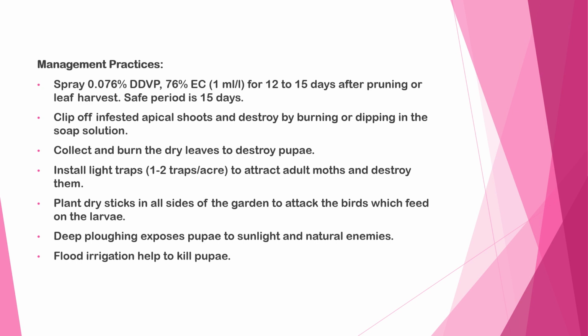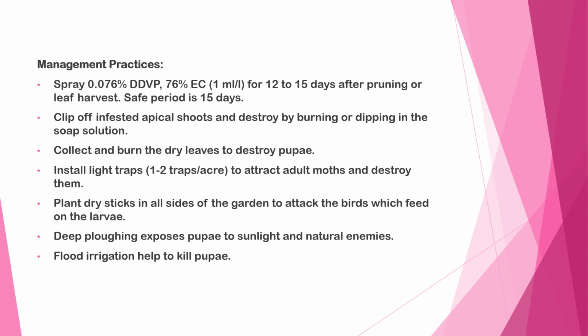Management practices: spray 0.076% DDVP 76% EC, 1 ml per liter, 12 to 15 days after pruning or leaf harvest. Safe period is 15 days. Clip off infested apical shoots and destroy by burning or dipping in soap solution. Collect and burn the dry leaves to destroy the pupae. Install light traps to attract adult moths and destroy them, 1 to 2 traps per acre.